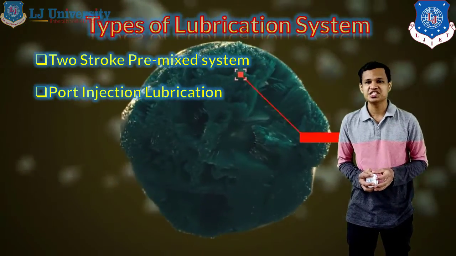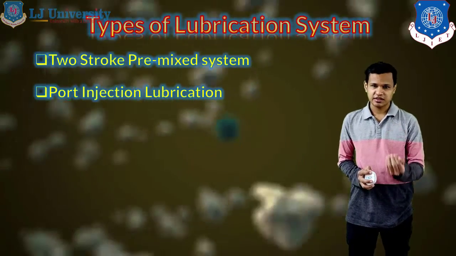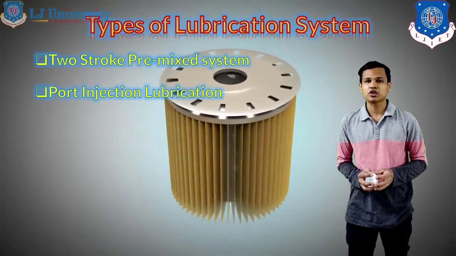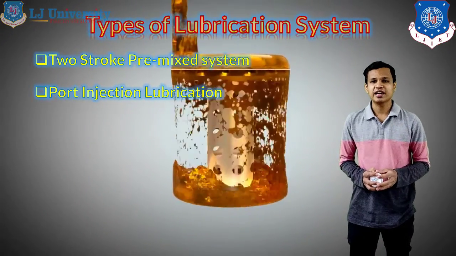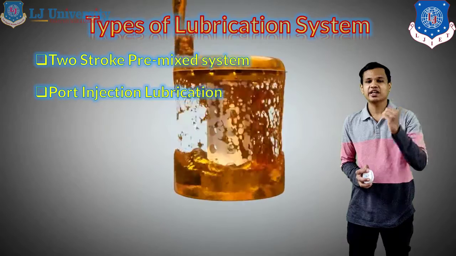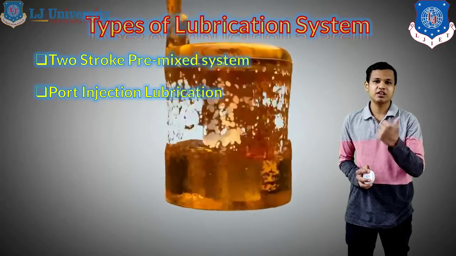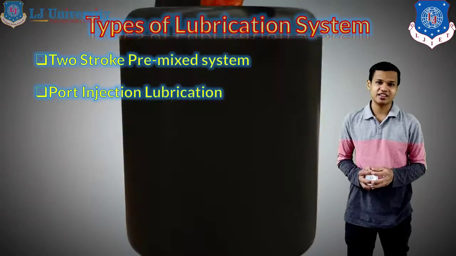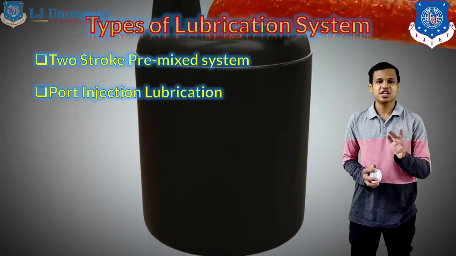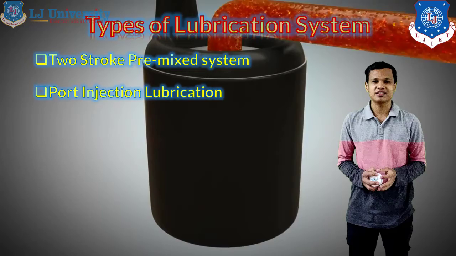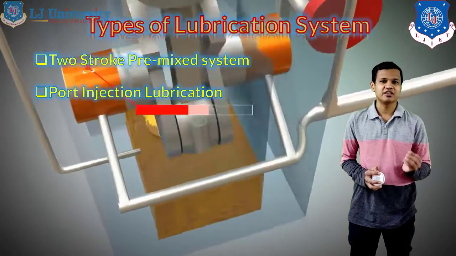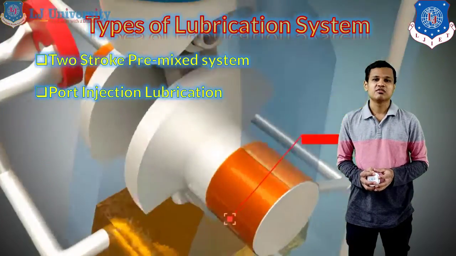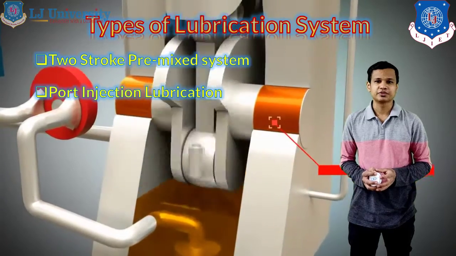Second is the port injection lubrication. This is an alternative for the two-stroke lubrication, in which the oil will be injected in the port. It will not be premixed with the fuel, but it will be injected into the port when the engine is operated. The injection is different, but the process after that is the same, as it will enter into the engine mixed with the fuel.